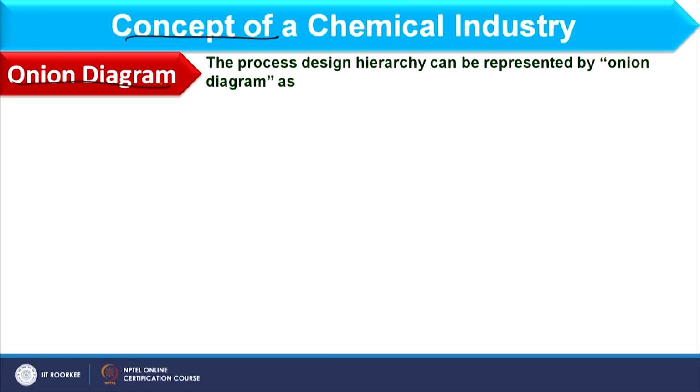What is an onion diagram? That we are going to discuss over here, and how it represents a chemical process. As far as the onion diagram is concerned, through it we can easily show process design hierarchy. That hierarchy means what the primary equipment should be, what should be the first stage to be adopted in a chemical plant, and how these stages will be used at different levels. So, to make you understand, let's have a brief discussion on what a chemical process is and how this chemical process will be translated to an onion diagram.